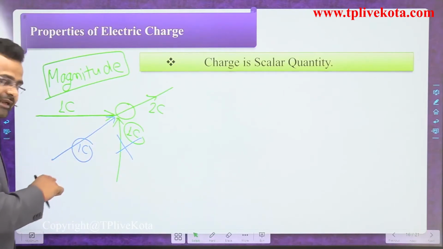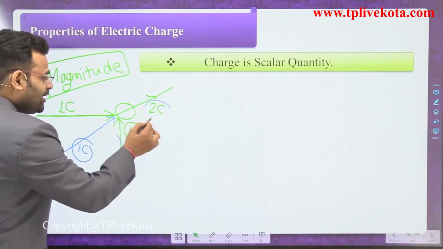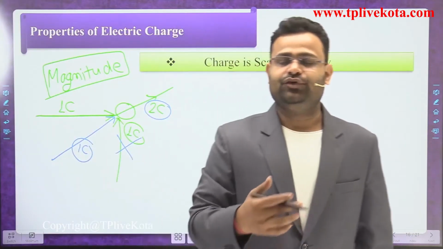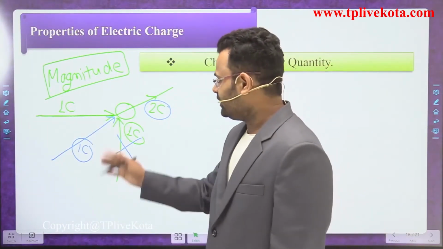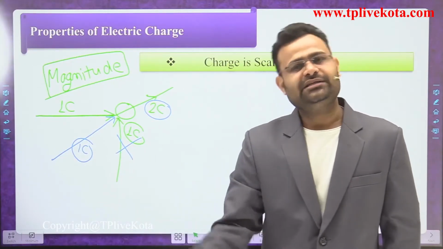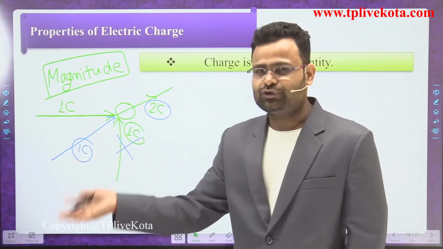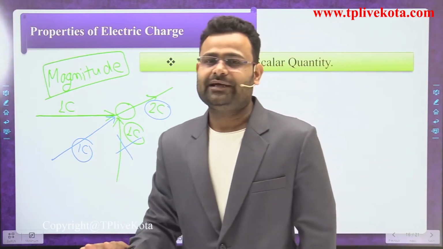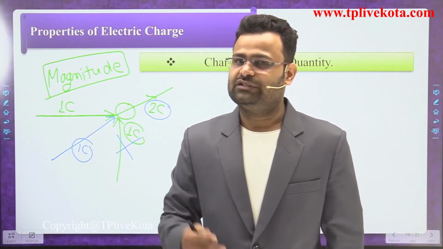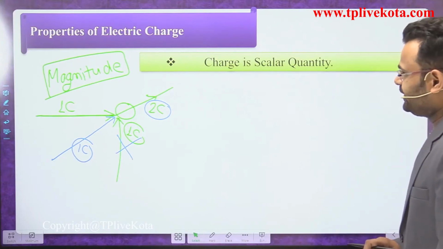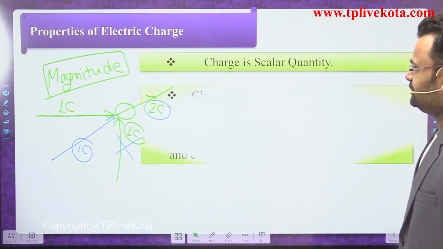If you change the direction, then again the answer is 2 coulomb. Means if you change the direction of the charges, there is no effect, they will simply be added, and if they are opposite charges, they will be subtracted. So it does not matter what the direction of the charges is. Okay, now the next property is quantization.